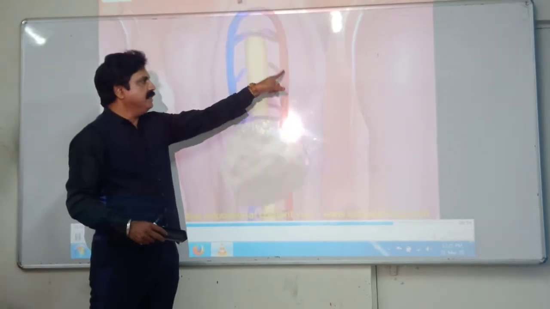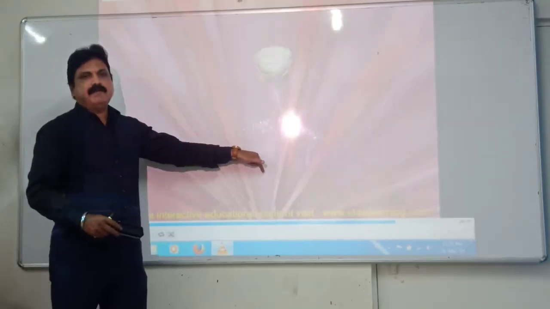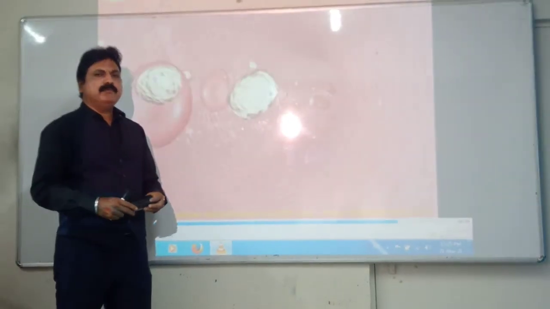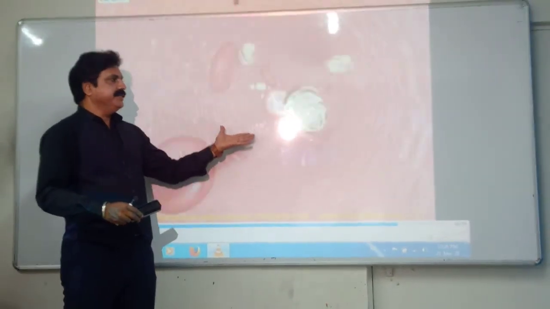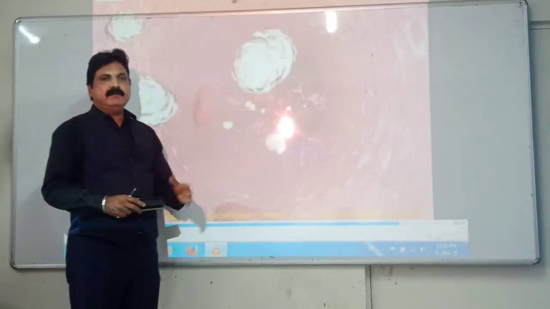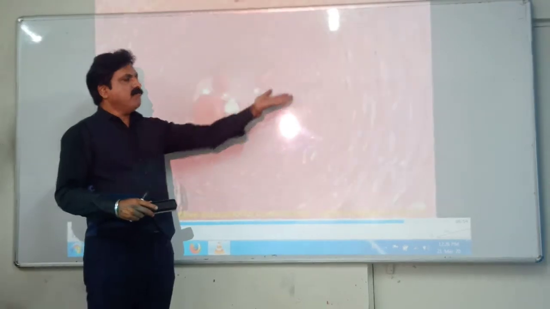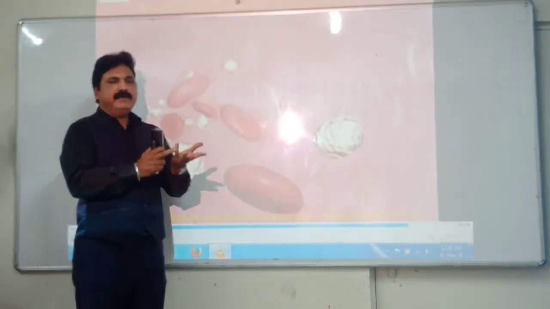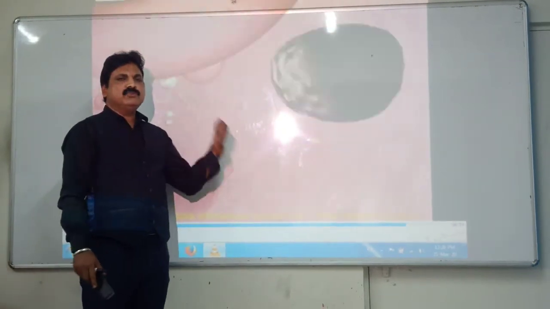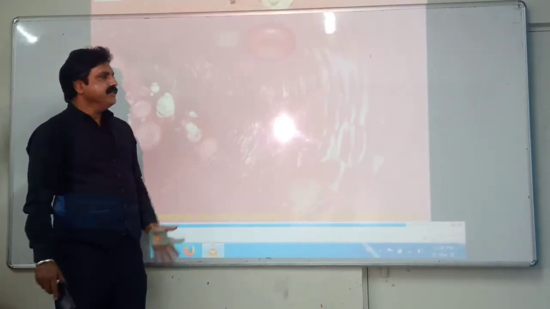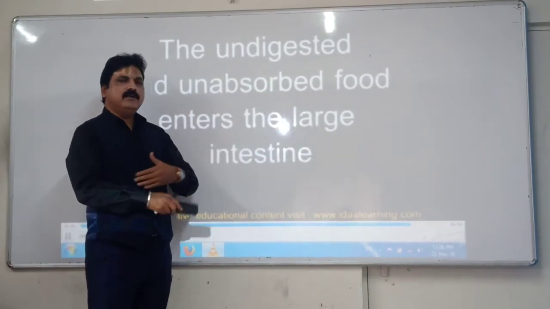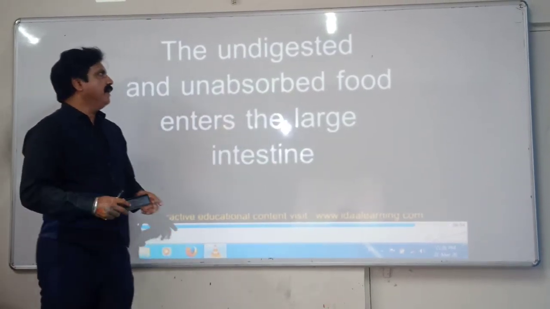The food, once it is absorbed, it goes into your bloodstream. And through this blood, it travels the different parts of your body. Now here you can see the blood. The RBCs are flowing, the WBCs are flowing, and along with that, a lot of food. Food means what? Amino acids, the vitamins are there, minerals are there, the salts are there, glucose is there. Everything goes into your blood, and the job of this blood to supply these parts to the different parts.